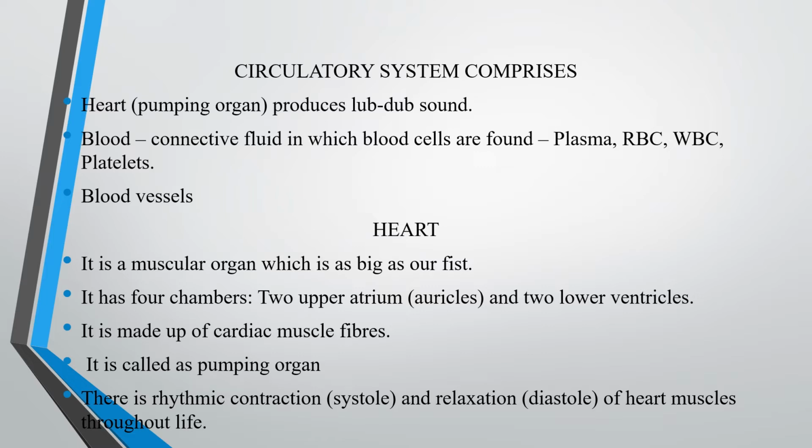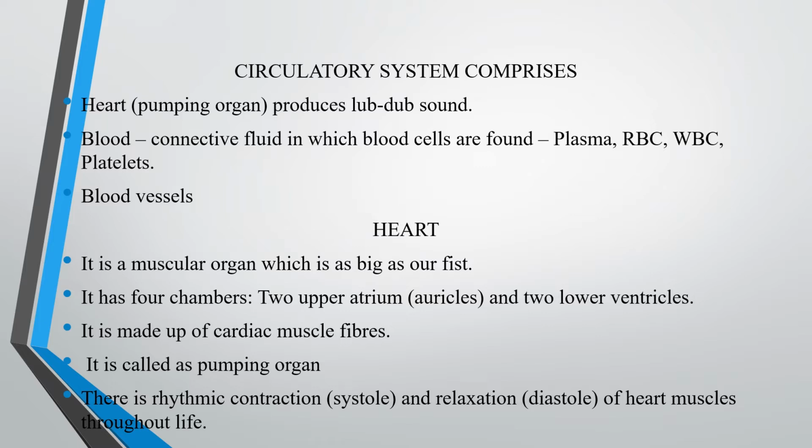The circulatory system comprises heart, blood and blood vessels. Heart is a pumping organ. It is located in between two lungs, slightly tilted towards the left. The size of the heart is the closed fist of our palm. It has four chambers. First floor two chambers, ground floor two chambers. The first floor chambers are atrium or auricle. The ground floor chambers are ventricles.